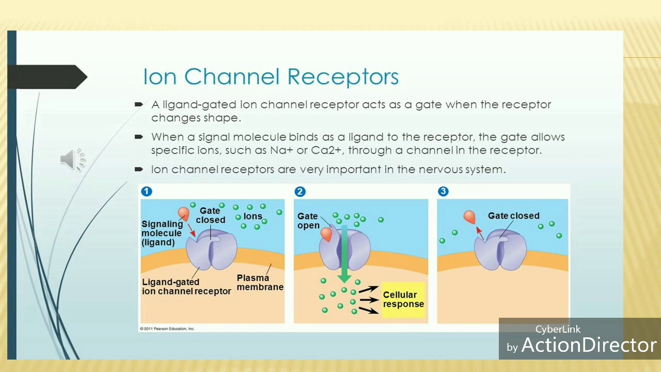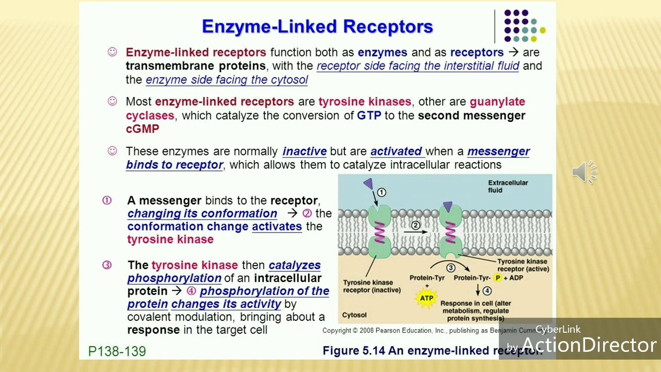The next receptor is the enzyme-linked receptor. Enzyme-linked receptors function both as enzymes and as receptors. There are some enzymes in the membrane, so these receptors act on the basis of those enzymes. These enzymes are basically transmembrane proteins, with the receptor side facing the interstitial fluid and the enzyme side facing the cytosol. Most enzyme-linked receptors are tyrosine kinases, others are guanylate cyclase, which catalyzes the conversion of GTP to the second messenger cGMP. These enzymes are normally inactive but are activated when messengers bind to the receptor, which allows them to catalyze intracellular reactions.